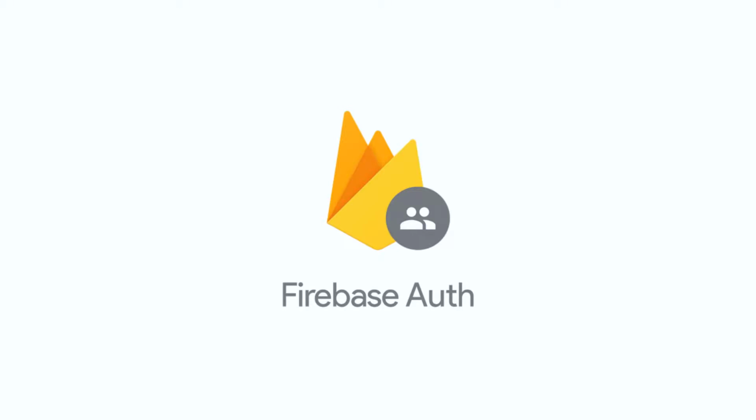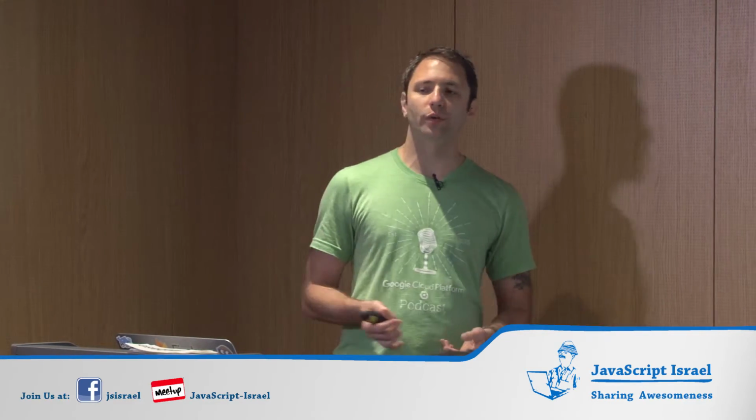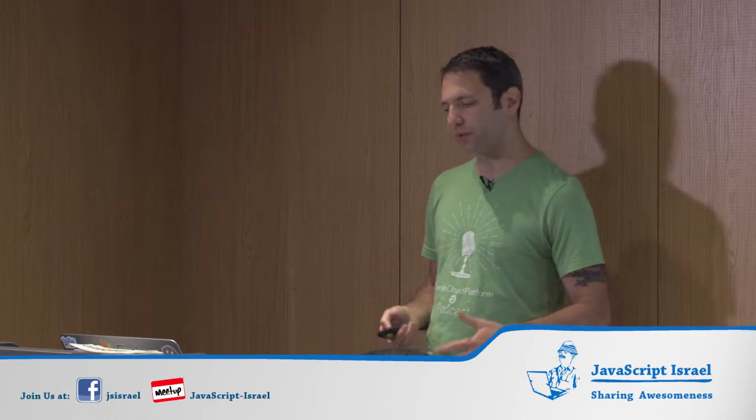Now, the nice thing is Firebase comes out of the box with authentication capabilities. It does authentication for Twitter, GitHub, Facebook, Google. I'm probably missing one, but that's fine. Username and password. It'll do anonymous authentication as well. And on top of that, it does all your session management for you as well. You don't have to worry about a backend and doing session tokens or anything like that. It provides those for you in a secure manner. And you don't have to worry about authentication back-and-forth procedure calls to say, where's my session token, any of that sort of stuff. Firebase takes care of that, which is really, really cool and super powerful.